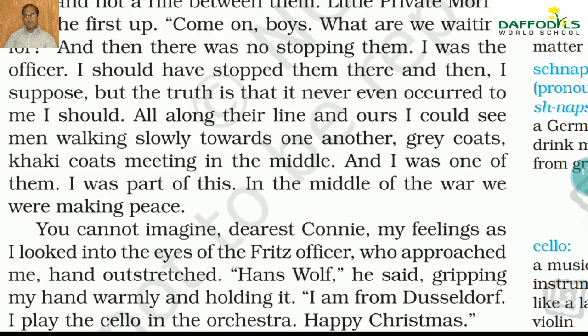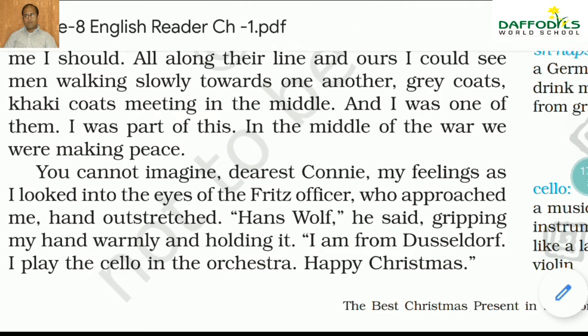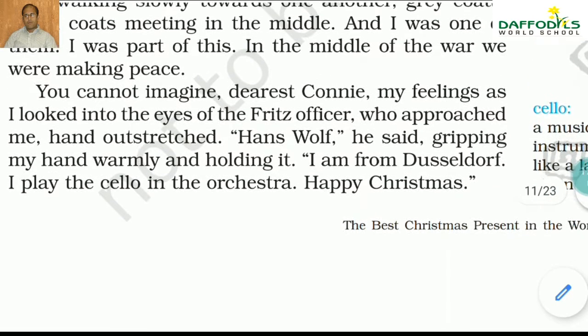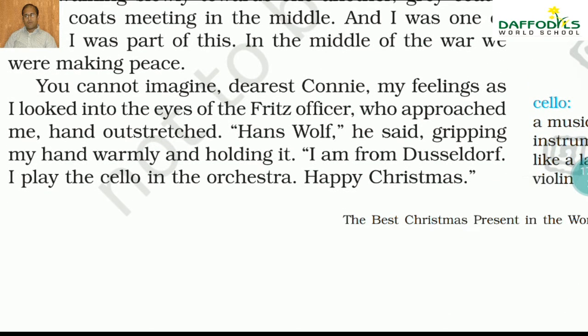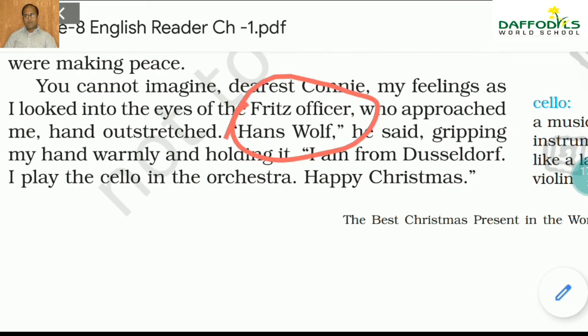And khaki coats have been worn by the Britishers. You know the word khaki has been introduced by Britishers to us when they were ruling us. So khaki coats are the ones worn by the Britishers. They were wearing that, and they came all along and to the middle. In the middle of the war, we were making peace. That's a very strange thing to be done.